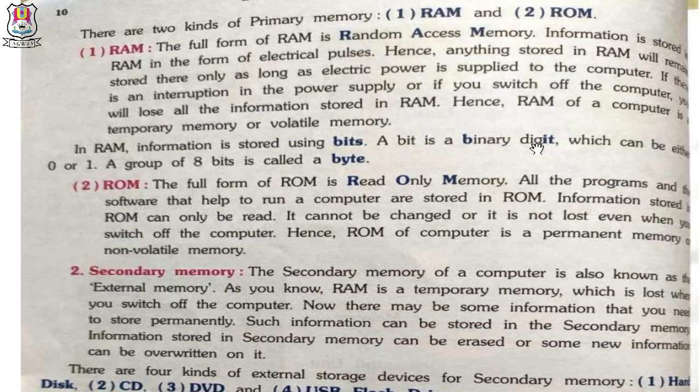In RAM, information is stored using bits. A bit is a binary digit which can be either 0 or 1. A group of 8 bits is called a byte.